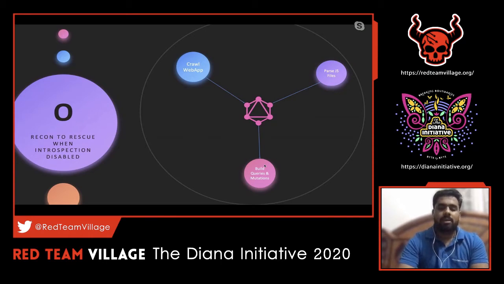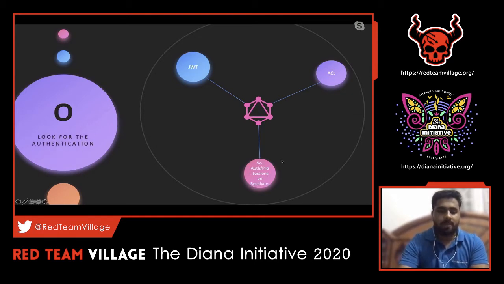But in this case, consider that the endpoint is not there, but we are able to parse the JavaScript. We know that there are certain queries called via the web application, and we were able to see that. Then the approach would be to craft that particular thing from our Burp Suite. So we have to craft it on our own. Let's see how to do that in a while. So let's move on to the next slide.